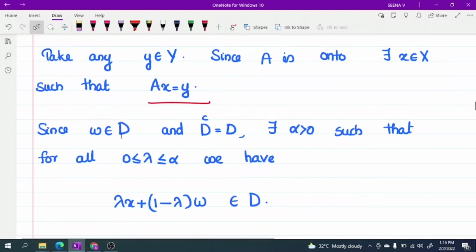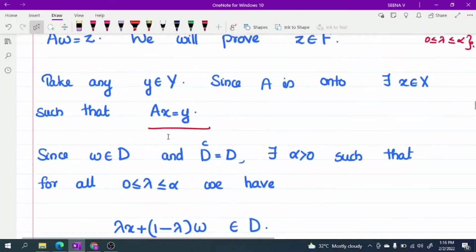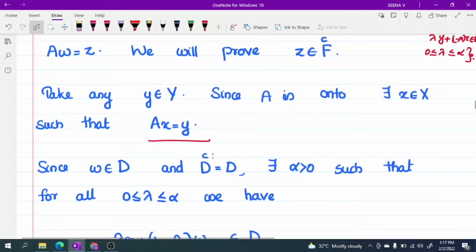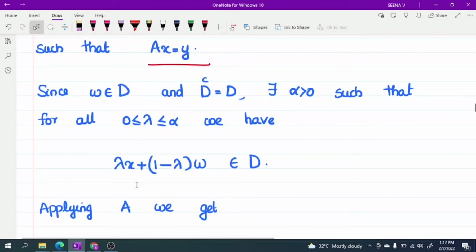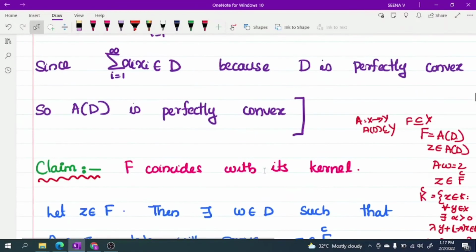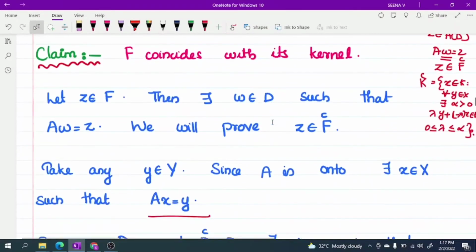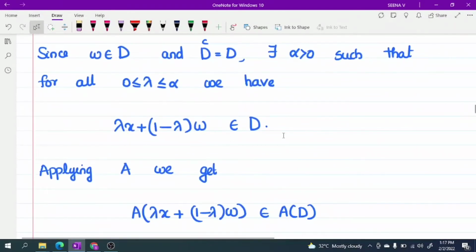Since w belongs to D and Dc is equal to D because D is an open set. For an open set, we get Dc is equal to D. Already we have discussed. There exists an alpha greater than 0 such that for all 0 less than or equal to lambda less than or equal to alpha, we have lambda x plus 1 minus lambda w belongs to D. Okay, because our w also belongs to X.